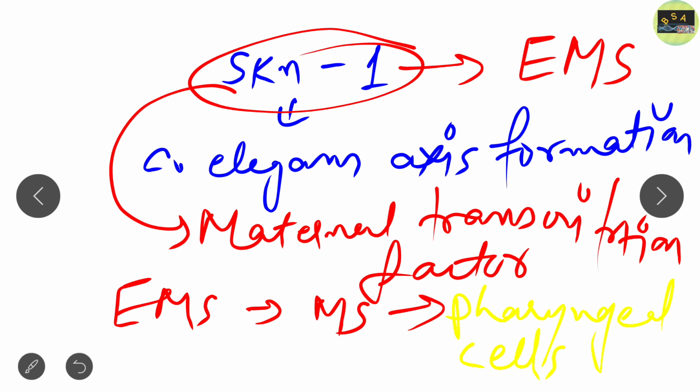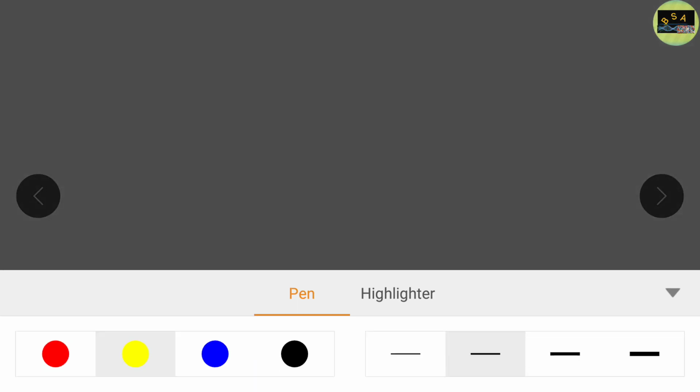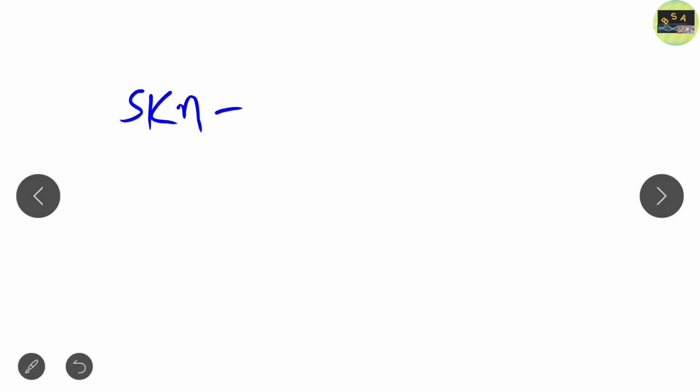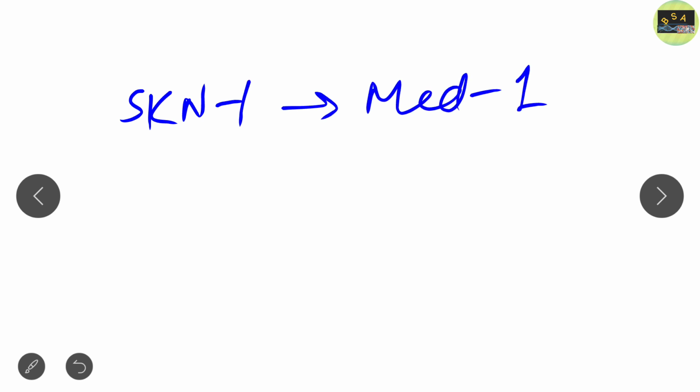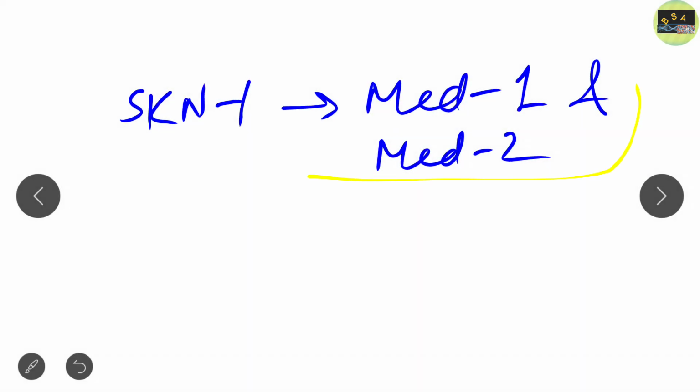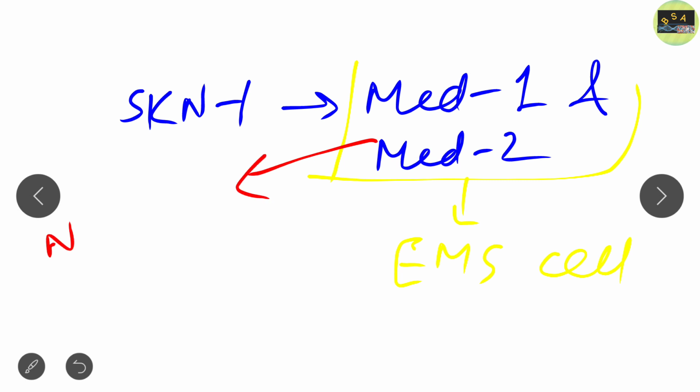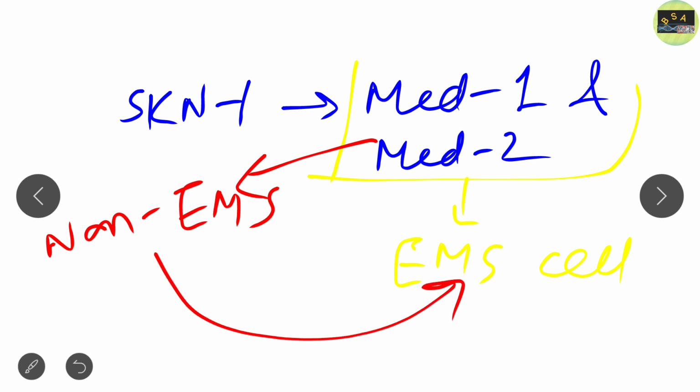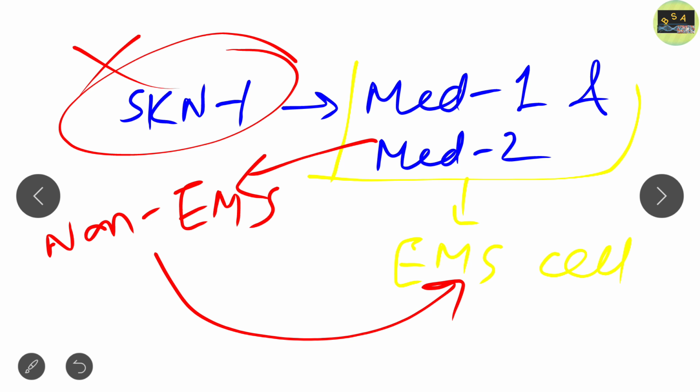Another important thing is that this skn-1 transcription factor also encodes two genes, one is MED-1 and another one is MED-2. These MED-1 and MED-2 genes specify the EMS cell. Another interesting thing is that if you put the MED-1 and MED-2 genes in a non-EMS cell, then it will produce an EMS cell, even if skn-1 is absent. So this is all about skn-1.